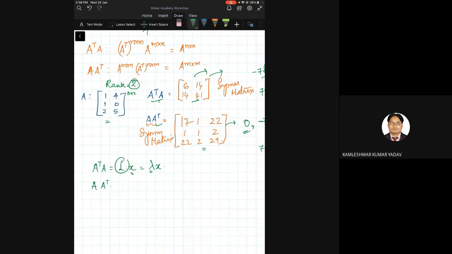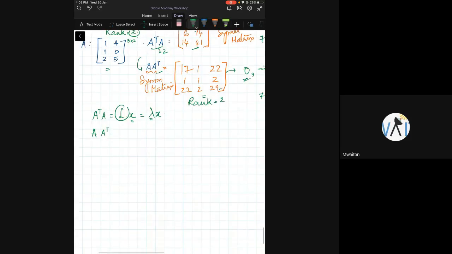Always remember, rank of A is equal to rank of A transpose A is equal to rank of A transpose. Everything will be the same. This rank is 2, 2 linearly independent columns. Here I have 3 columns, but one of them is dependent on the other, and therefore it would still be a rank 2 matrix. This is also rank 2.